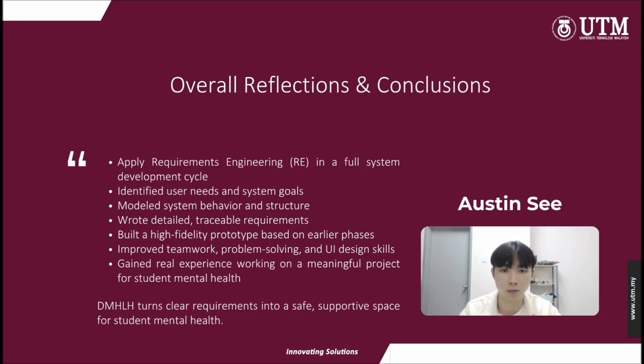From phase 1 to phase 4, our team learned how to plan, analyze, and design a system step by step. In phase 1, we understood what users need, identified problems, and defined the system goals. In phase 2, we turned those goals into models like use case diagrams, activity diagrams, and class diagrams to describe the system behavior. In phase 3, we wrote detailed requirements so developers can build the system correctly. And finally, in phase 4, we created a high-fidelity prototype in Figma to show how the real system will look and work. This whole journey taught us how to apply requirements engineering in a real project. Every phase built on the last one, and our prototype was based directly on the requirements and diagrams we developed earlier. It helped us improve our problem-solving, teamwork, and design skills while working on something meaningful, which is supporting students' mental health.